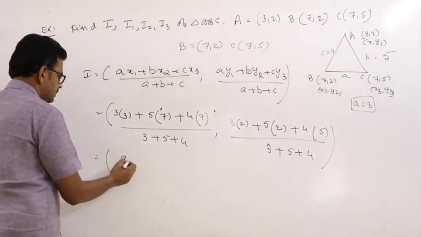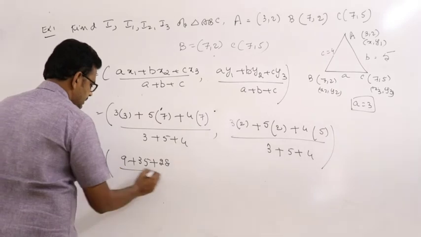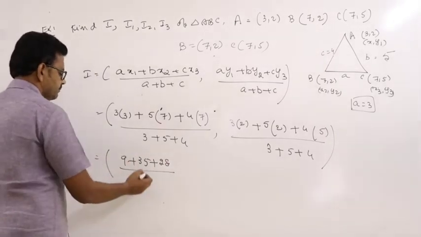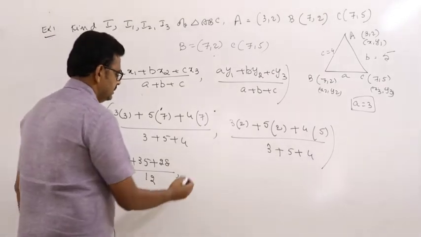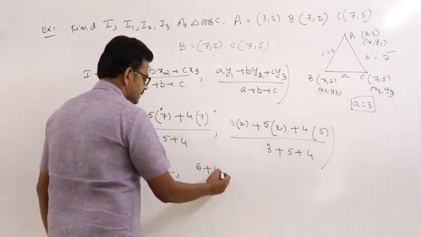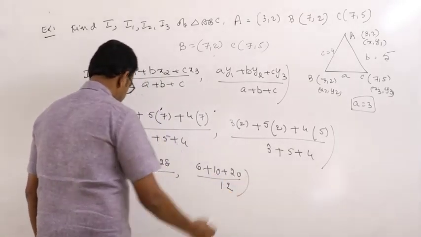a plus b plus c is 12. The numerator is 9 plus 35 plus 28, by 12, comma, 6 plus 10 plus 20, by 12.